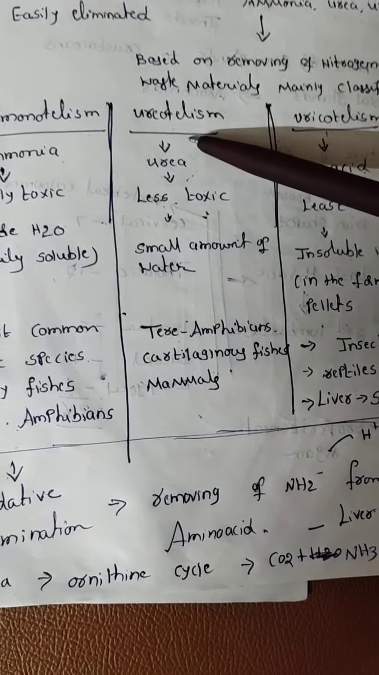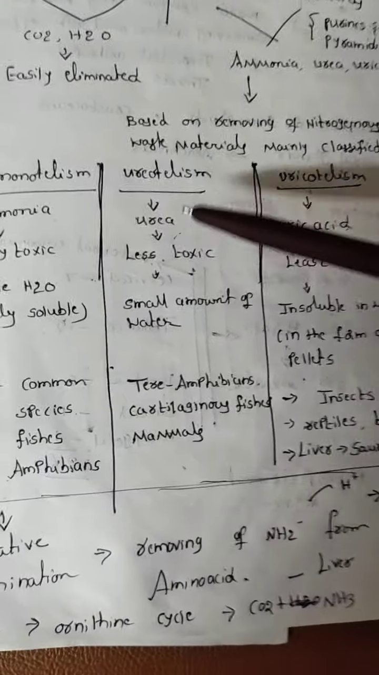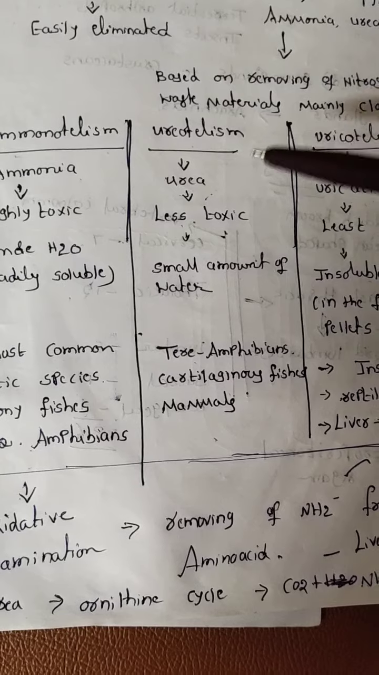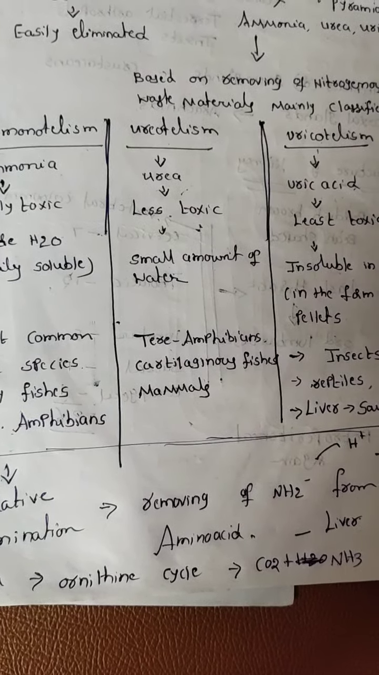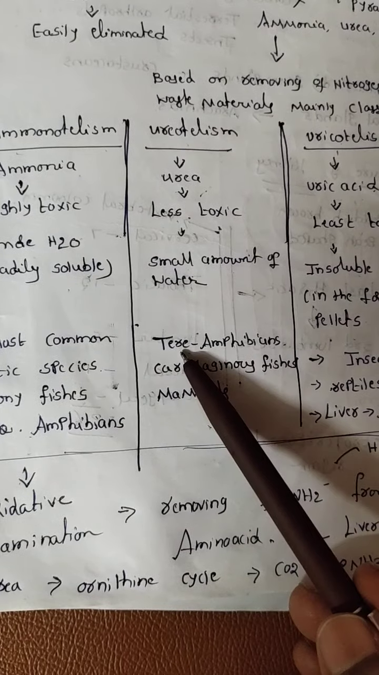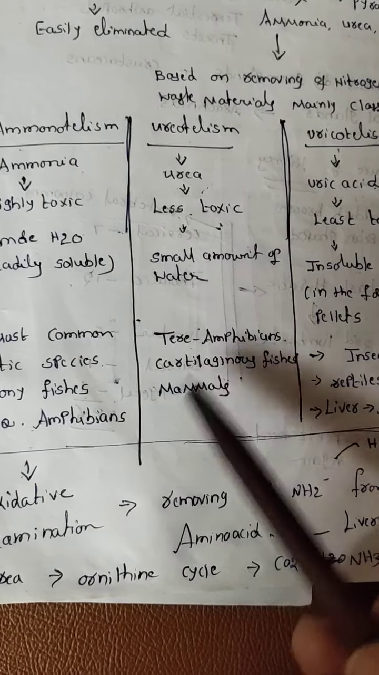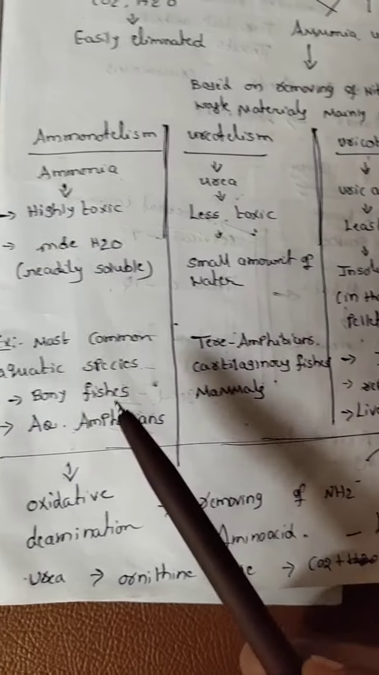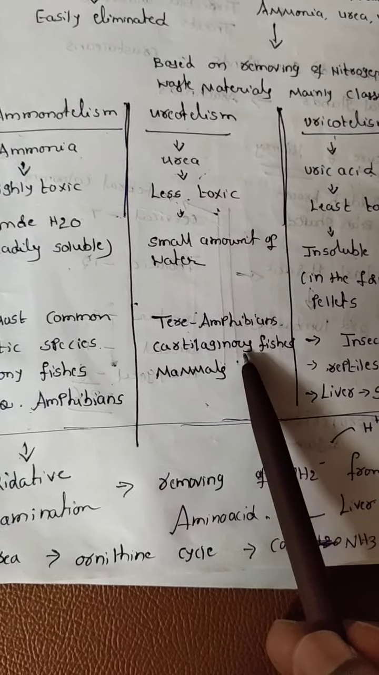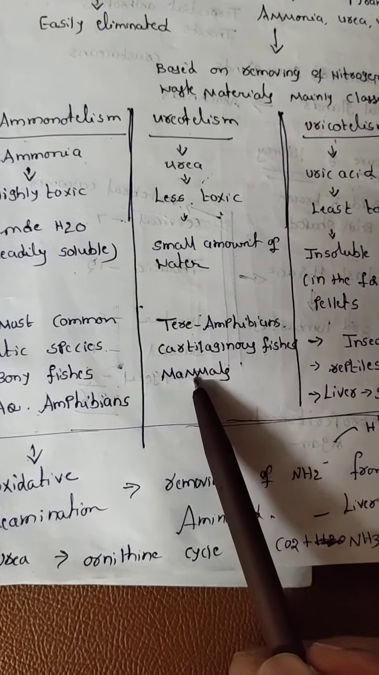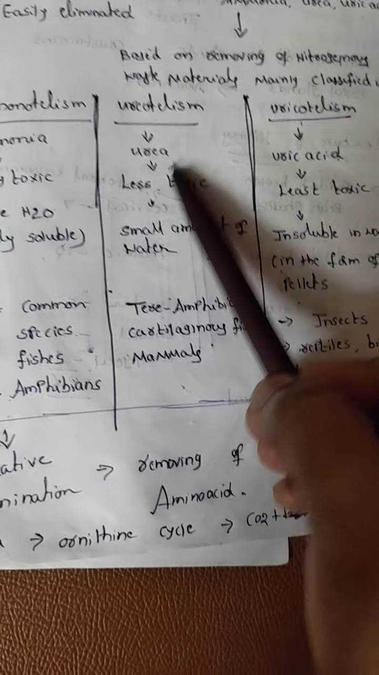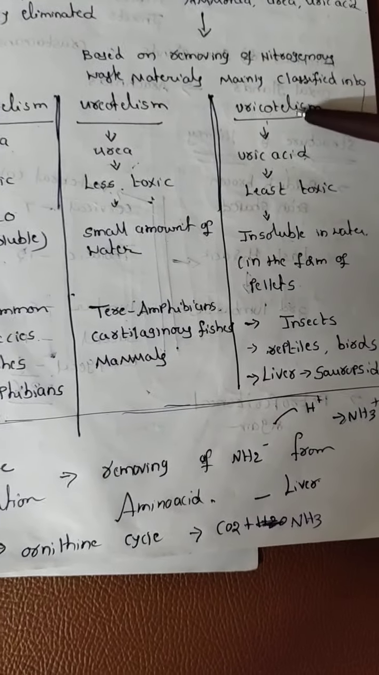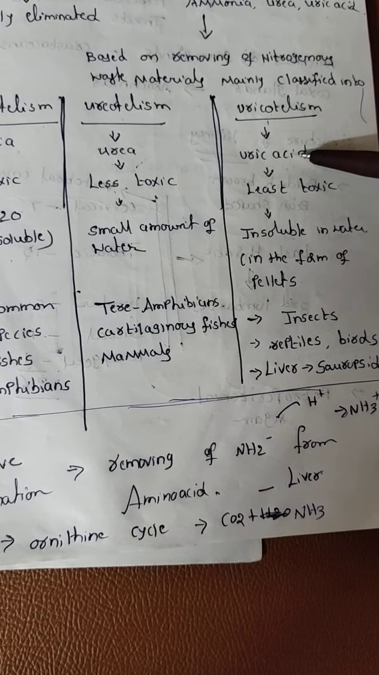In which organisms is urea the excretory material in ureotelism? The terrestrial amphibians which live on land, the cartilaginous fishes, and mammals. For us, the excretory material is what? Urea. And another one, uricotelism, where the excretory material is uric acid.